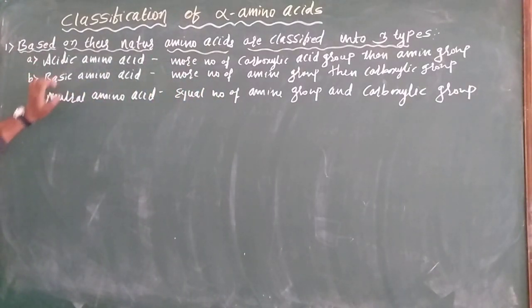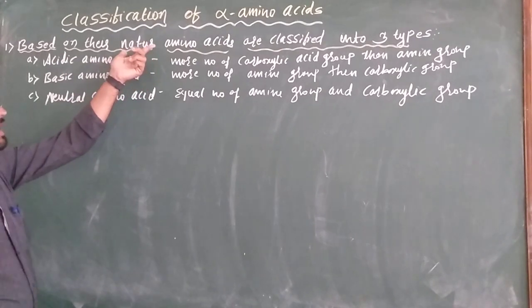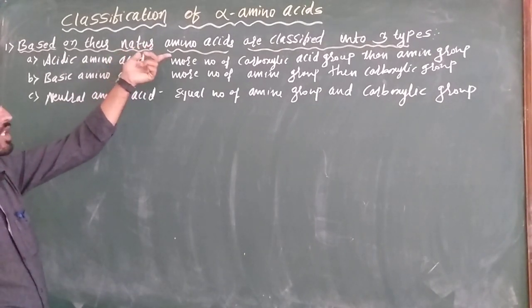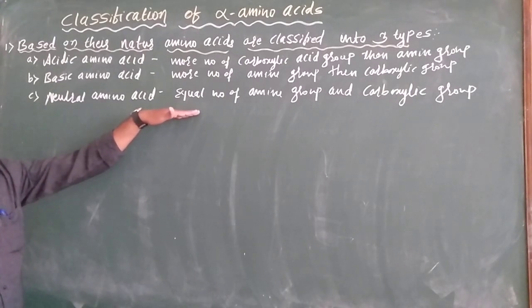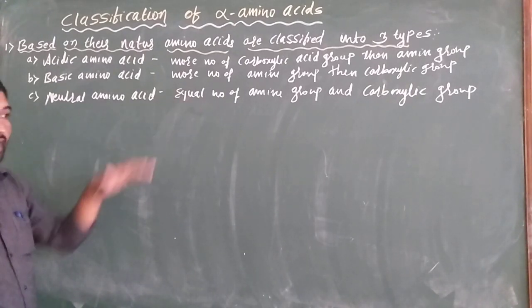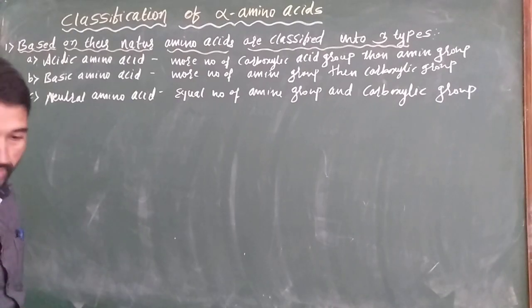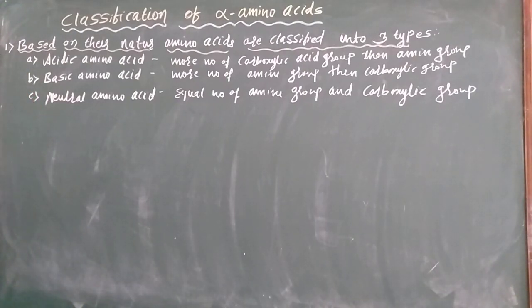These are classified based on their nature. Up to this point we studied in the last video, and in this video we are going to study the next classification.